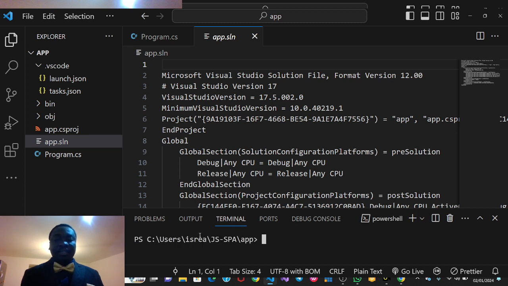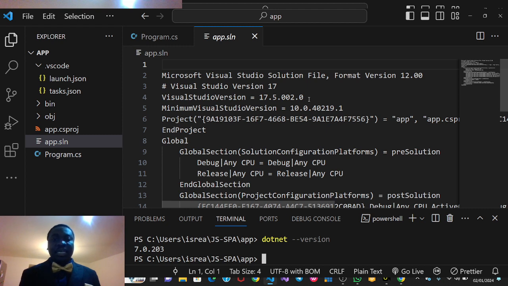Now this is the terminal. The terminal is being loaded. So I can say dotnet --version. The .NET version is 7.0.203, while the Visual Studio version is 17.5.002.0. So there is a difference between the .NET version and the Visual Studio version. Please take note of that.